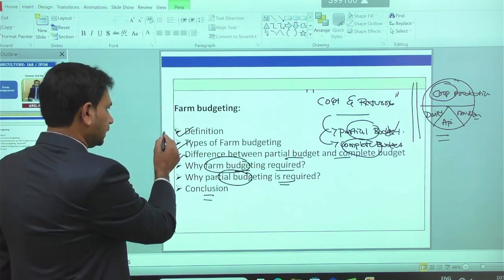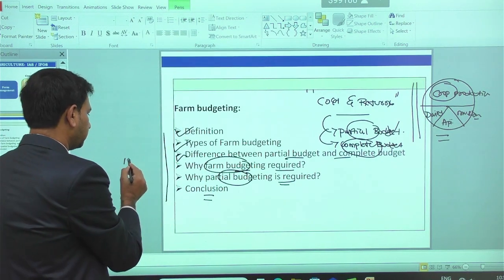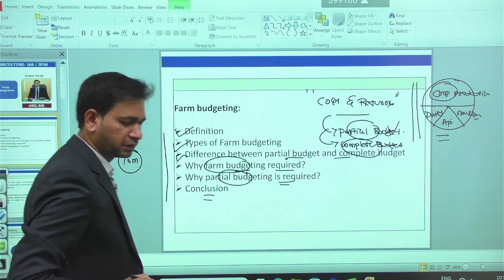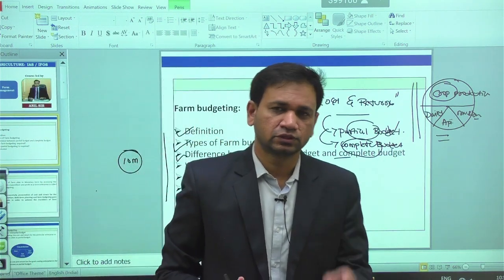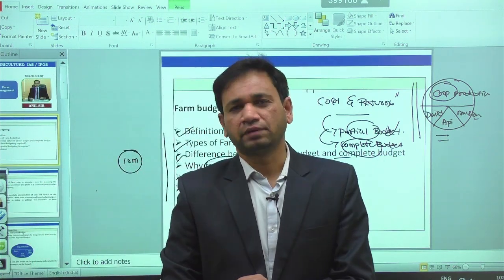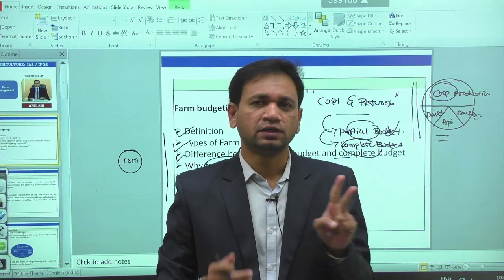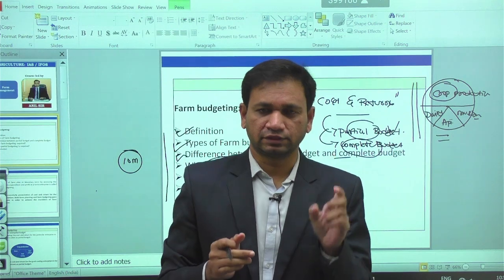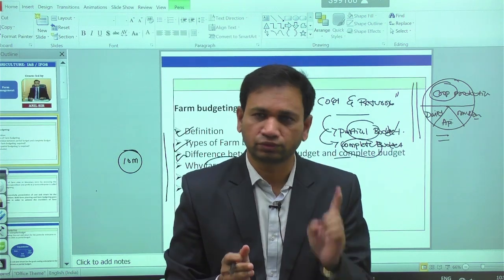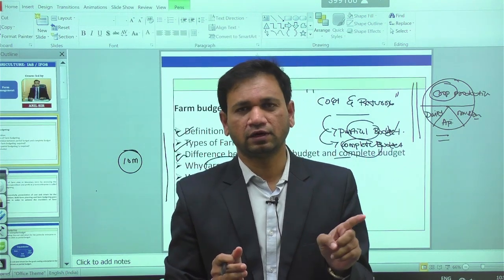In the case of farm budgeting, we can expect a minimum 10-mark question. In farm management we have two topics: farm planning and farm budgeting. Among these two topics, every year we can expect one question, either on farm planning or farm budgeting.